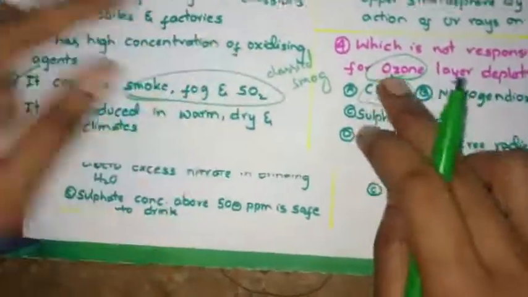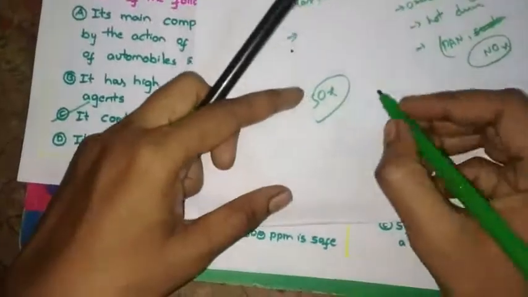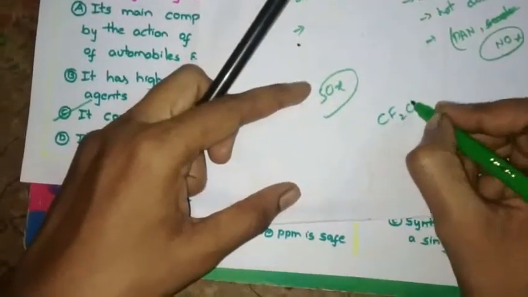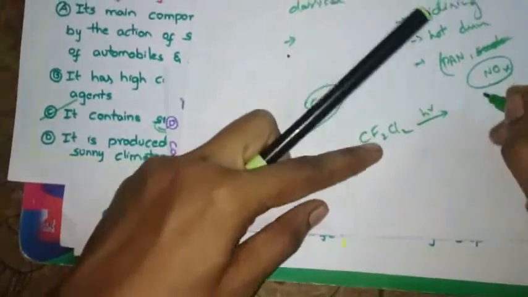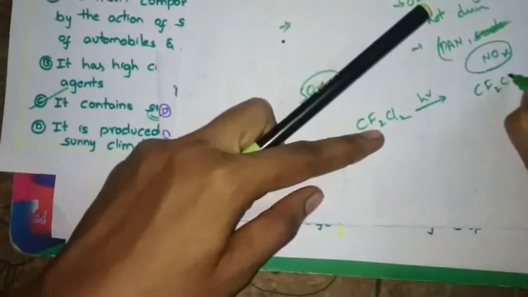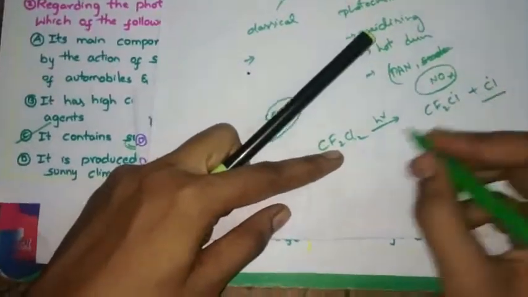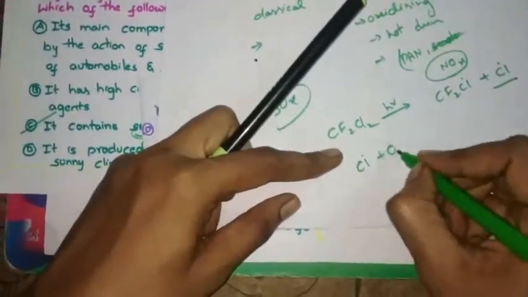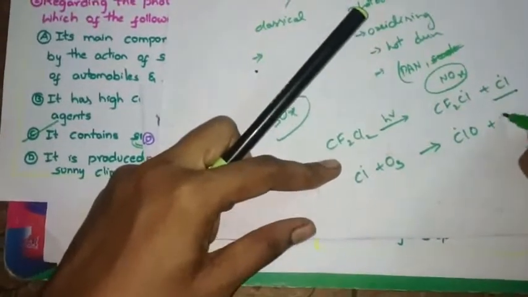Unimaginable pain we will get due to those UV rays. Now just take a chlorofluorocarbon, CF2Cl2. In the presence of sunlight, it will give a chlorine free radical. This chlorine free radical will react with ozone, and then it will form this one.